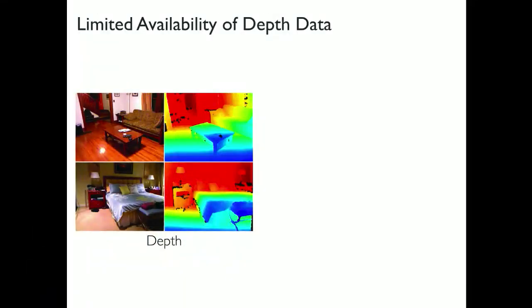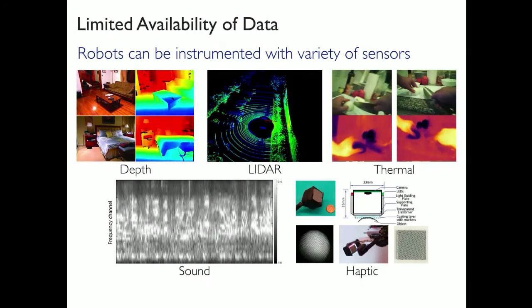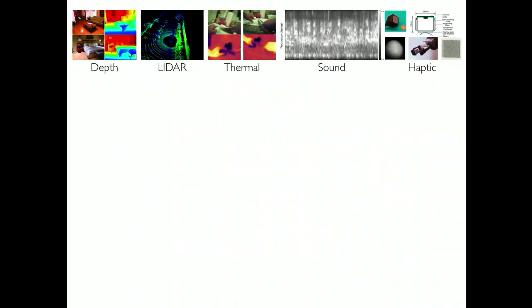However, this is somewhat challenging because there is not that much depth data that is out there to learn models from. So here is a histogram of the size of a typical image dataset. The largest depth image dataset is going to be many orders of magnitude smaller than a typical RGB image dataset that is used in internet computer vision these days. And this is not just the case with depth images. This is also the case with any kind of additional sensors we want to put onto our robots, be it LiDAR scanners, thermal scanners, sound or haptic scanners. And this naturally presents us with a question as to how do we learn models on these kinds of modalities.